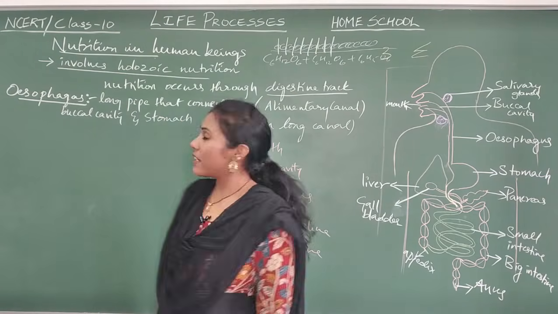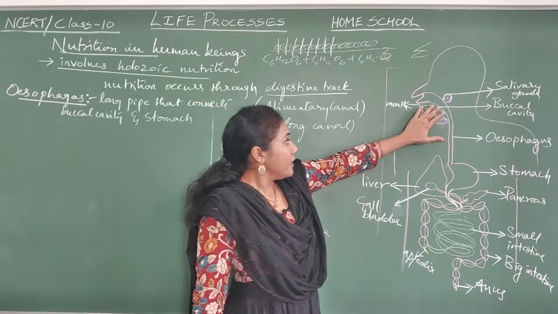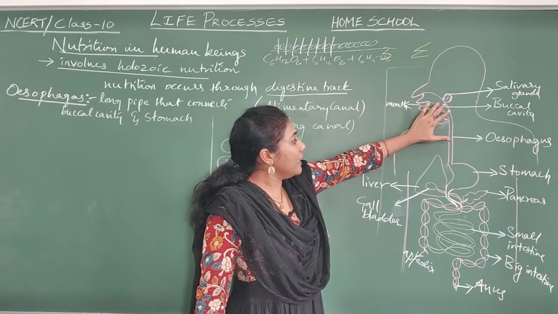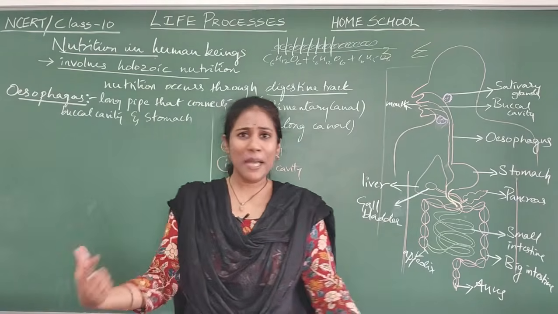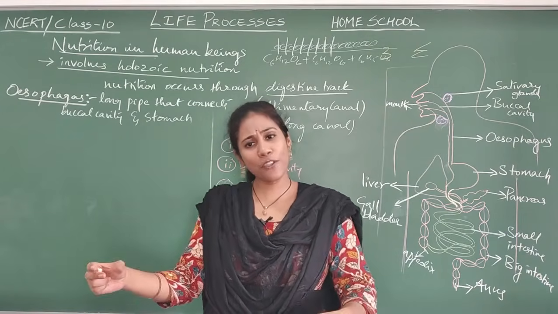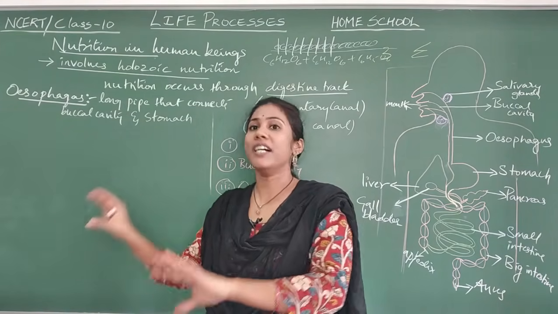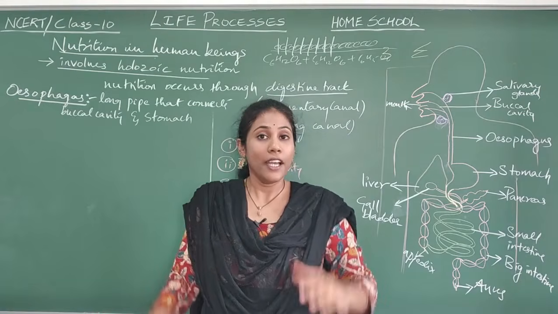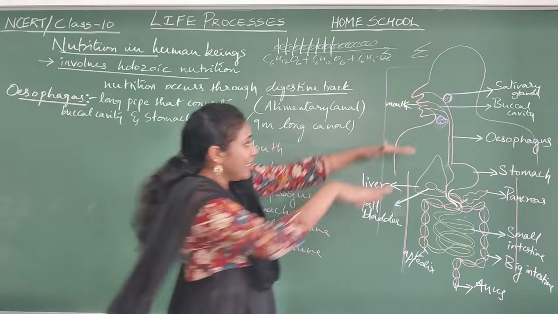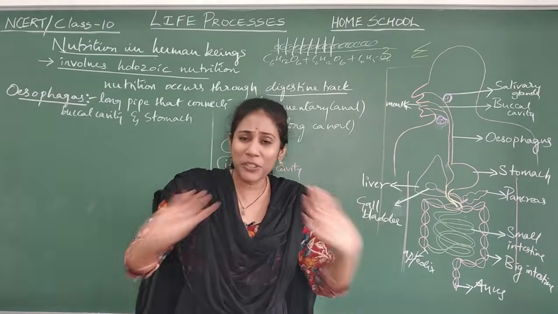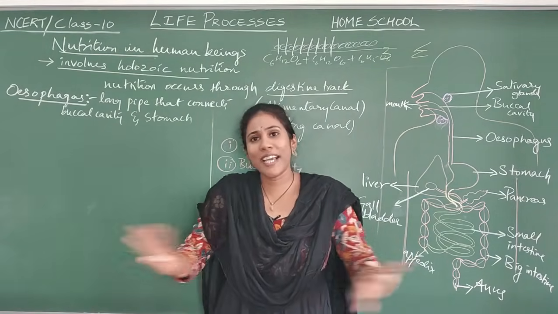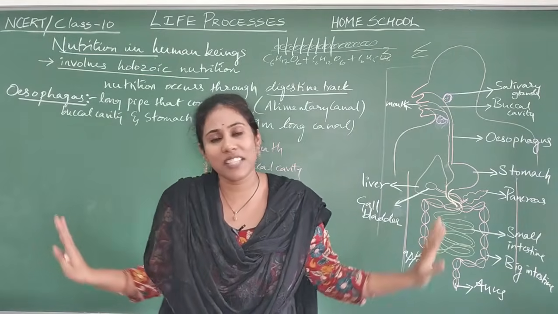Where is the esophagus located? It is located between the buccal cavity and stomach. Nothing happens in the esophagus actually. Food just moves downwards into the stomach, in a downward direction. No digestion, no chemical reactions happen here.